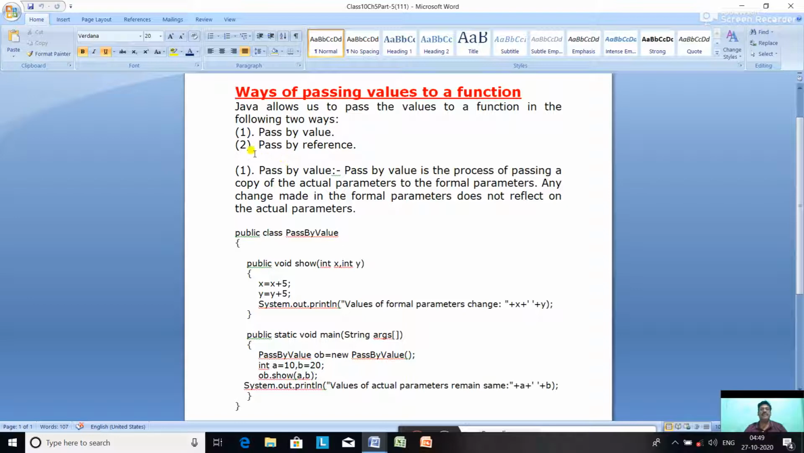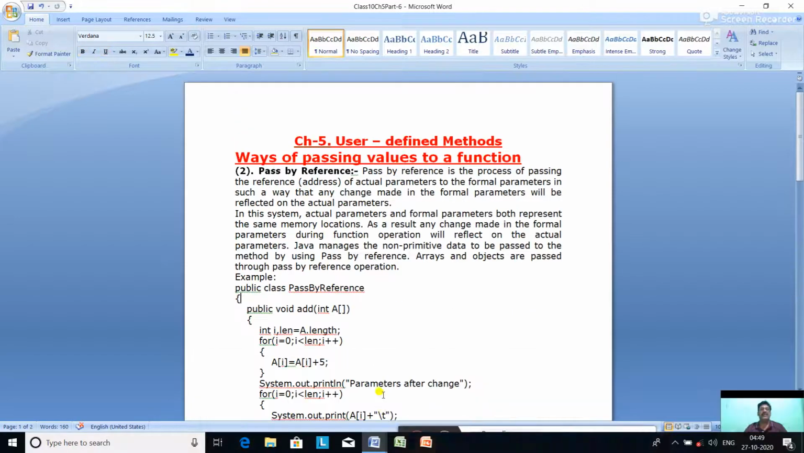Now we are going to discuss the second one, that is called pass by reference or call by reference. In pass by value, all the primitive data types use pass by value: byte, short, int, long, float, double, char, boolean. And non-primitive data types use pass by reference. So let us see what is pass by reference or call by reference.